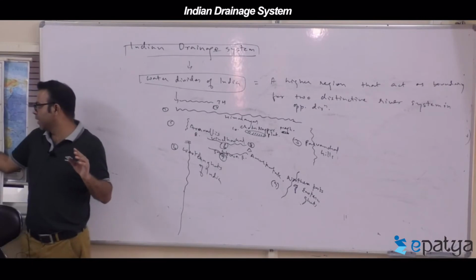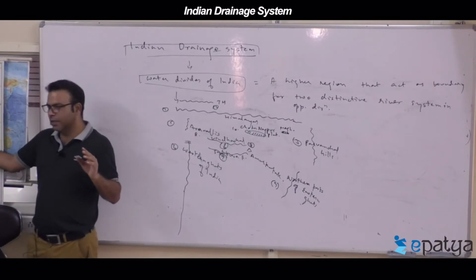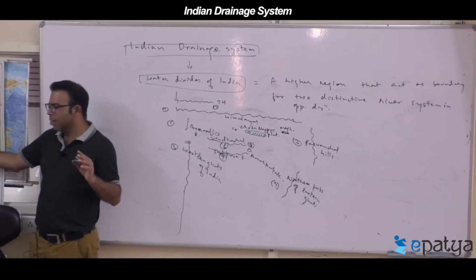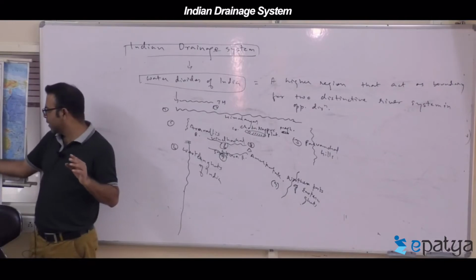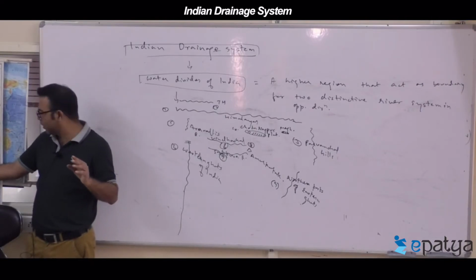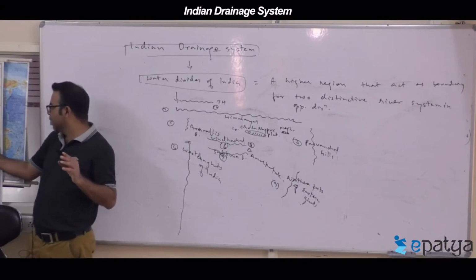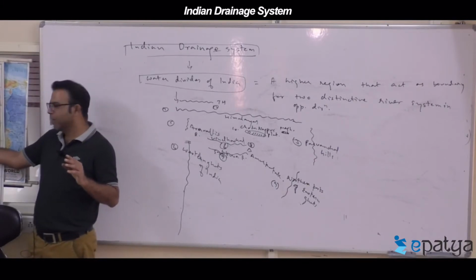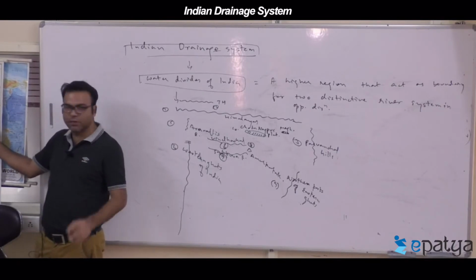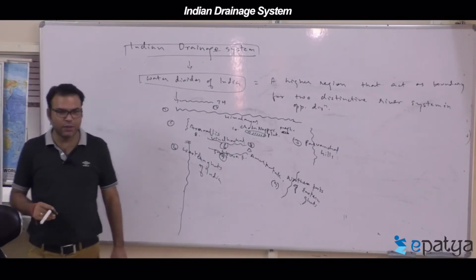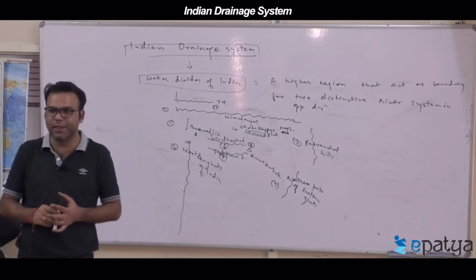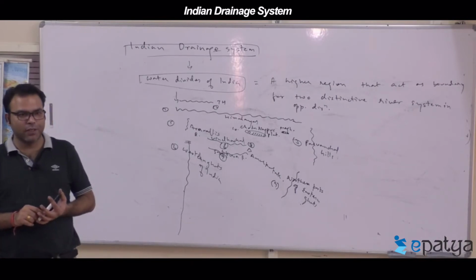Sixth is Vindhyachal. Seventh is Satpura. Next is Amarkantak. Next is the northern part of the Eastern Ghats. Next is Chota Nagpur Plateau. Next is Meghalaya. These are the areas in India which act as water divides.